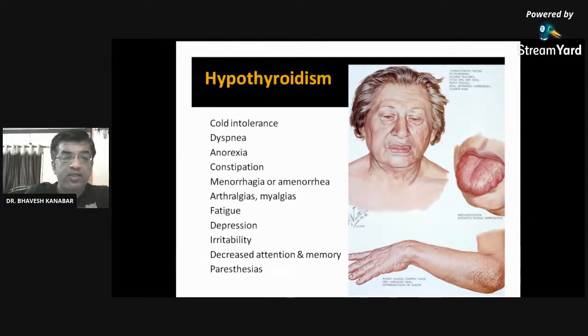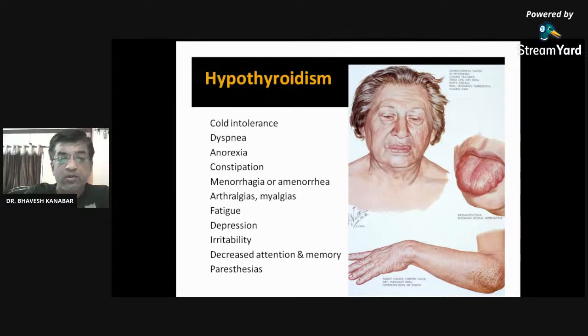Relation of T4 and T3 in chat box. Meanwhile, I am repeating the symptoms. In hypothyroidism: cold intolerance. In case of hyperthyroidism, there is heat intolerance, dyspnea, anorexia, constipation, menorrhagia or amenorrhea, arthralgia, myalgia, fatigue, depression, irritability, alteration in memory, and paresthesia. So these are the symptoms.